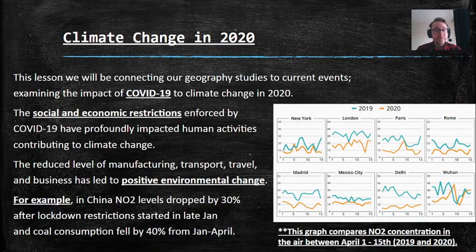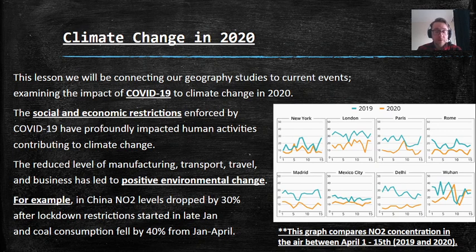So, this lesson will be connecting our geography studies to current events, examining the impact of COVID-19 to climate change in 2020. These social and economic restrictions enforced by COVID-19 have profoundly impacted human activities contributing to climate change. The reduced level of manufacturing, so there's less business obviously, less construction, there's less transport, people aren't driving along the roads anymore, less travel, so there's less transport and travel by car, by plane, by boat, and business has led to positive environmental change. For example, in China, NO2 levels, which is just a fancier version of CO2, so basically carbon dioxide,